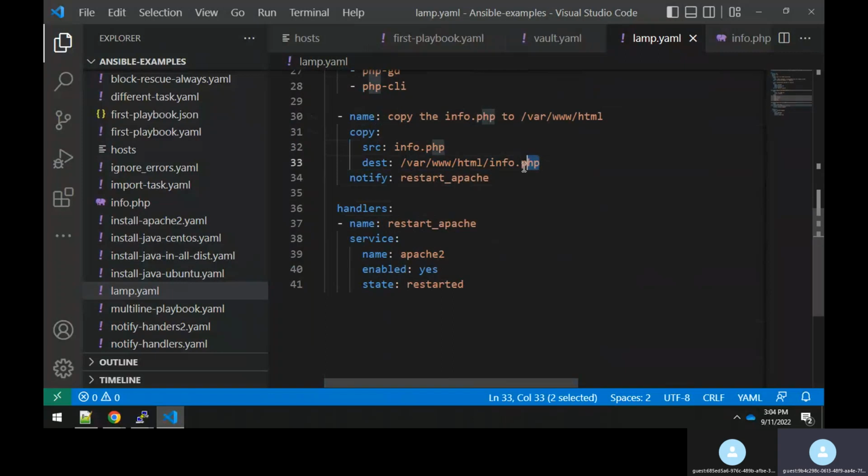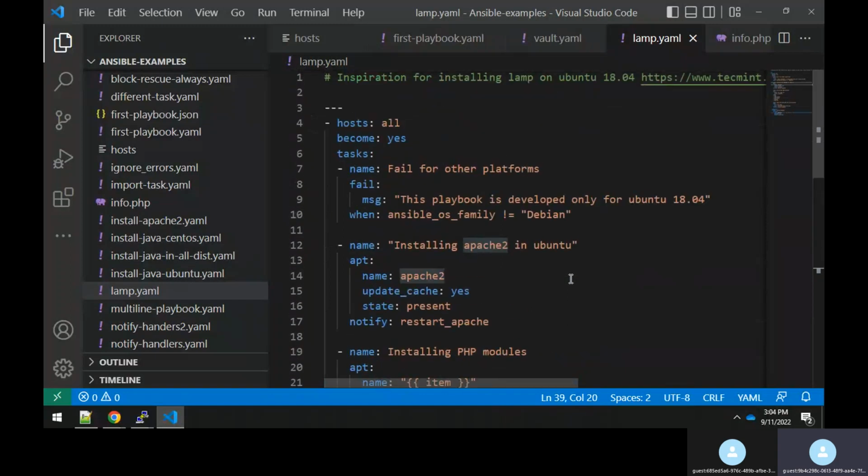If this file exists with the same name and the same content, then the copy module will not recopy it. In that case, this notify will never get called, which means this handler will not be triggered. So it is an advantage that you will not be calling the particular task again and again. This also saves your execution time. That is an advantage of having a handler.